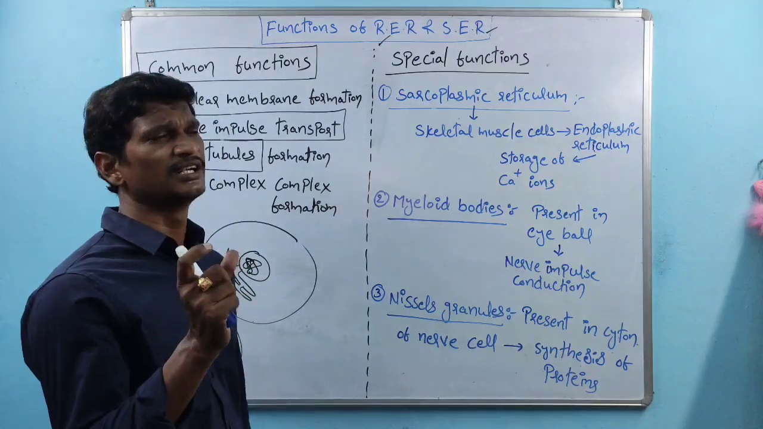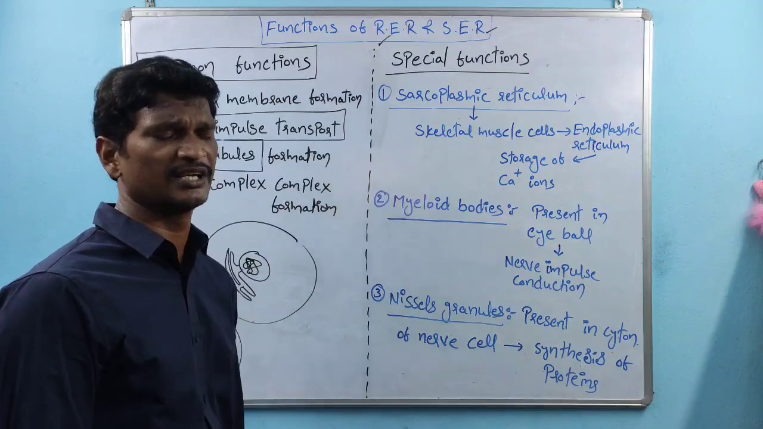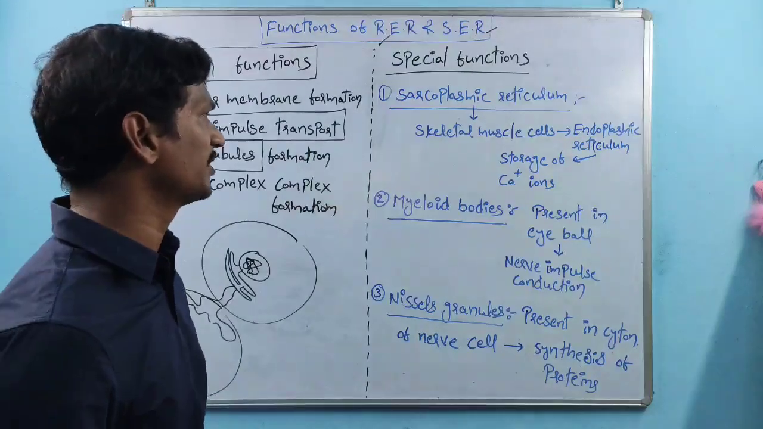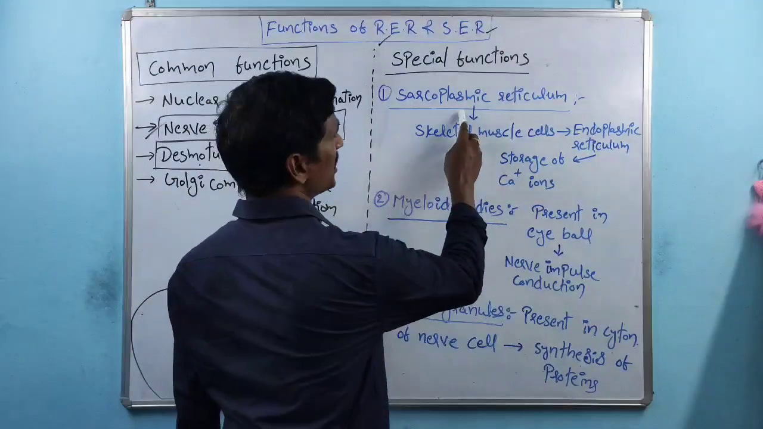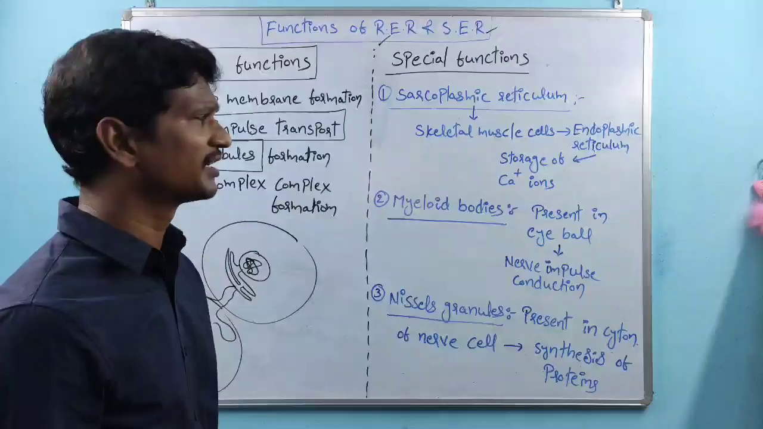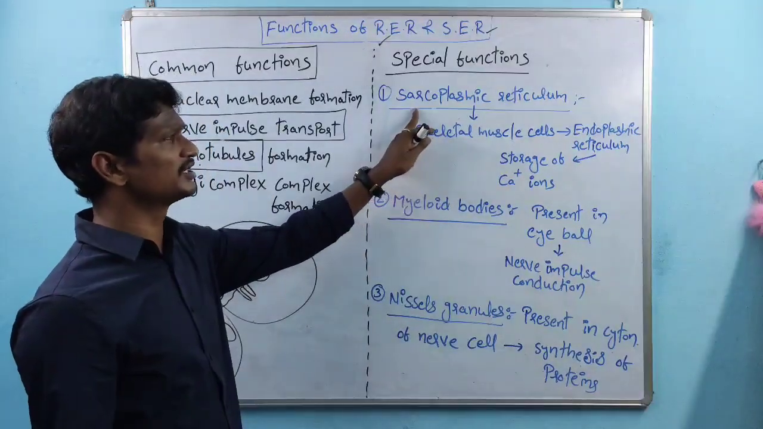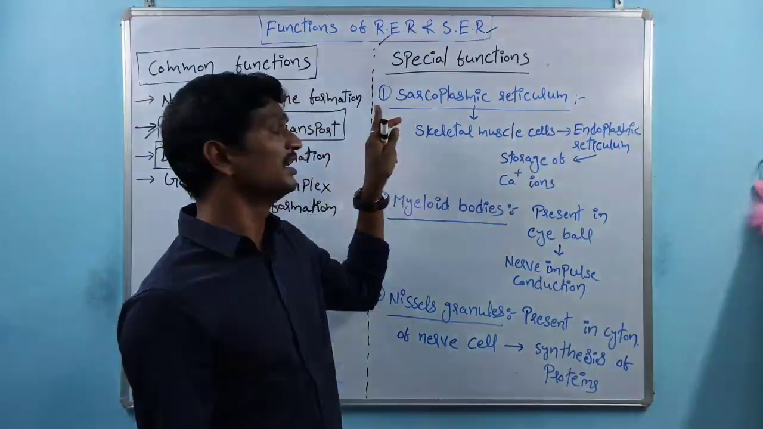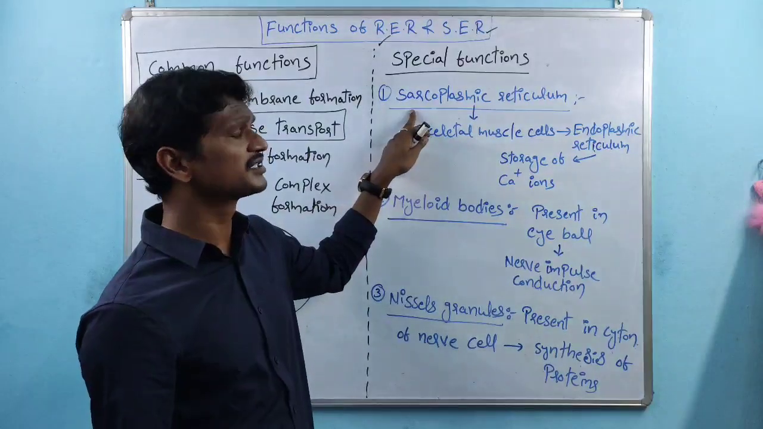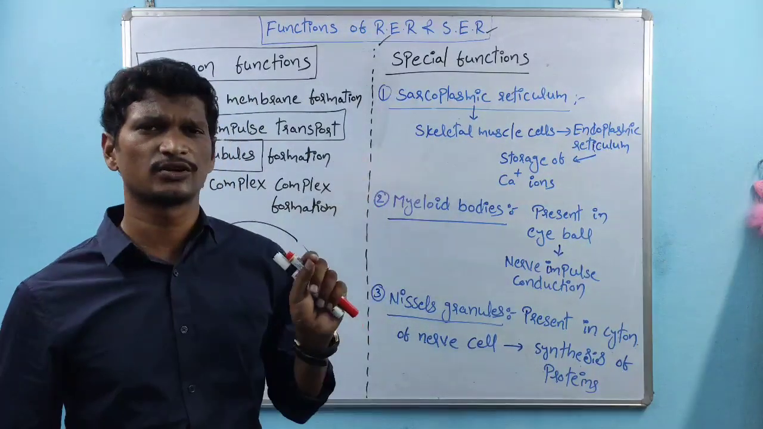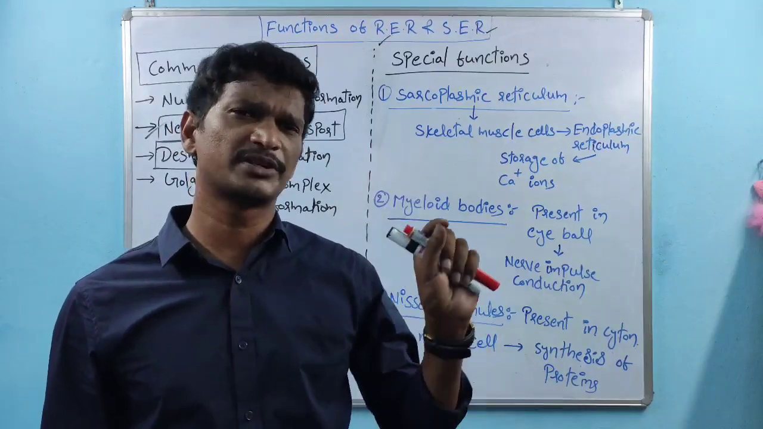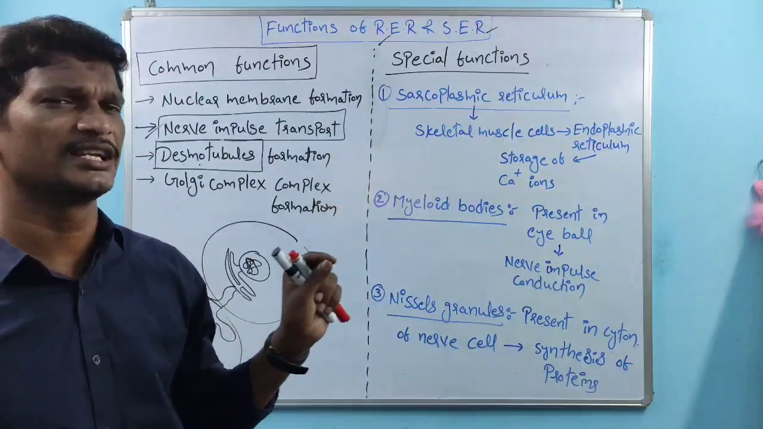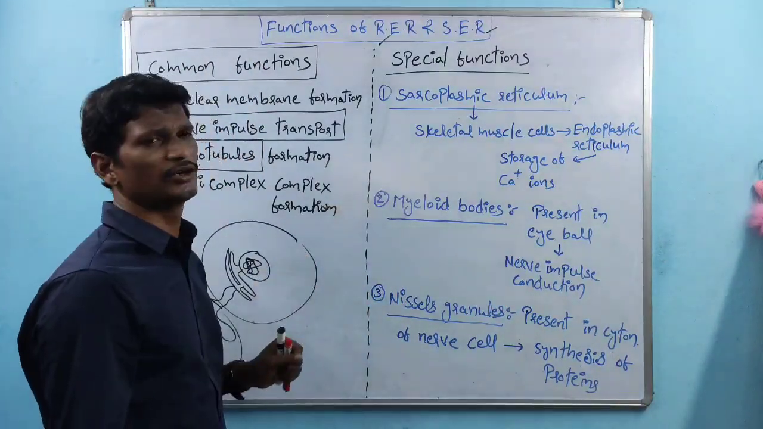Skeletal muscle contraction requires calcium ions. These calcium ions are stored inside the sarcoplasmic reticulum. So here the storage of calcium ions is done by the endoplasmic reticulum within skeletal muscle cells, and that one is called the sarcoplasmic reticulum. Simple. Sarcoplasmic reticulum means the endoplasmic reticulum present inside skeletal muscle cells, which supports the storage of calcium ions, right? And the next one is the myeloid bodies.